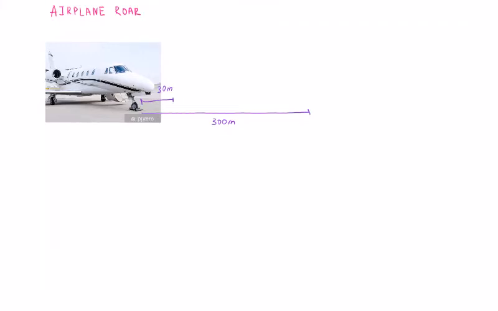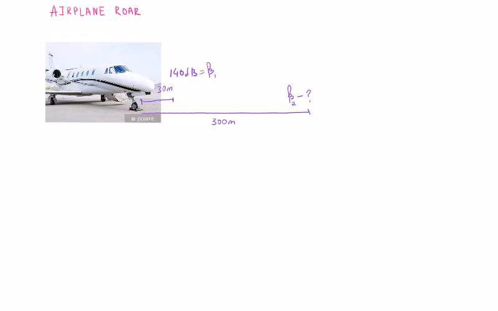The sound level measured at 30 meters from the jet plane is 140 decibels. What would be the sound level at 300 meters? When we talk about sound level, we're going to call it beta. So beta 2, and 140 decibels, I'm going to name it beta 1.